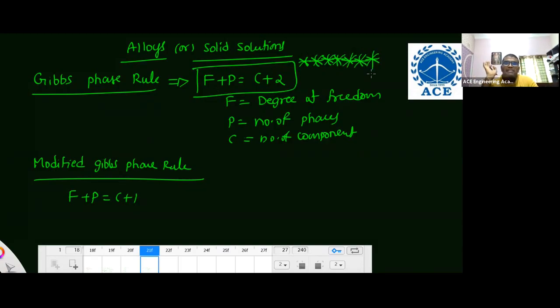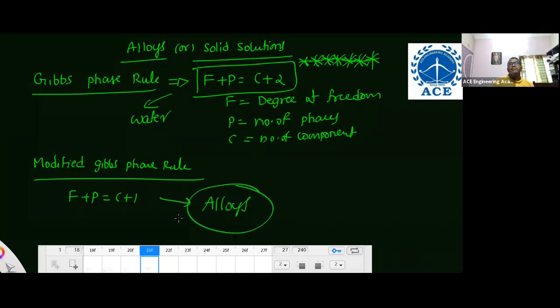In case in the exam paper, if they give the number of phases, number of components, and ask for the degree of freedom, substitute that. F plus P equals C plus 2 is applicable for the water system. In case the water example is given, use that one. This modified rule is applicable for alloy systems. In case in the exam paper they give the word metal or alloy, use this equation. Gibbs phase rule.